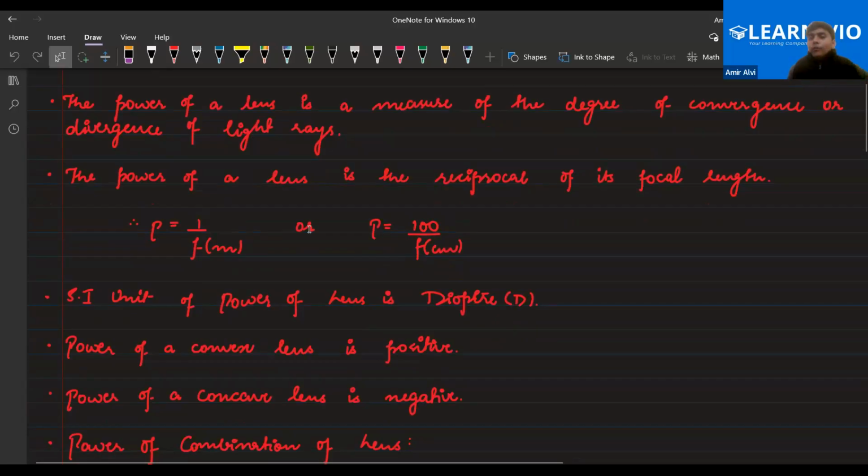It's not like any different formula. You are using 100 because 1 meter is nothing but 100 centimeters. That's why you have used 100 over here. Clear to all of you?